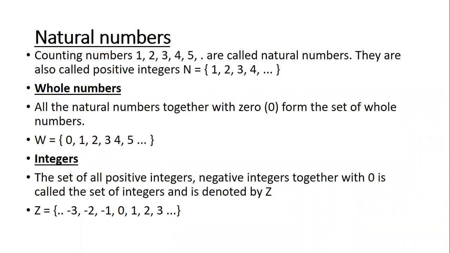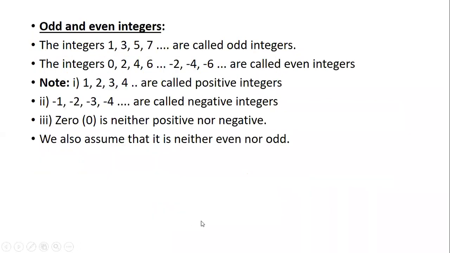Yes, set of all positive and negative numbers along with 0. Correct, along with 0. So 0 is also there, negative and positive together with 0. Good. And how do we denote integers? Good, capital Z. Okay, we use capital Z to denote integers.